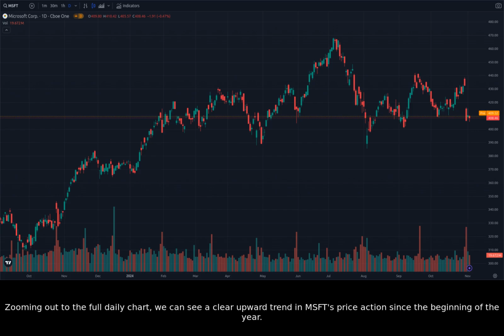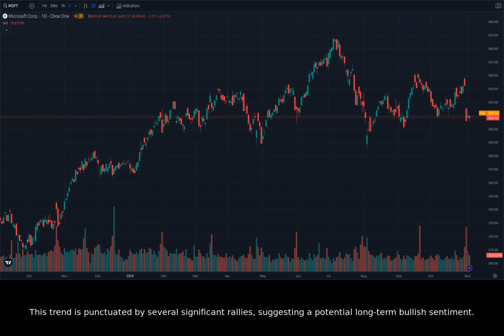Zooming out to the full daily chart, we can see a clear upward trend in MSFT's price action since the beginning of the year. This trend is punctuated by several significant rallies, suggesting a potential long-term bullish sentiment. However, we also notice a recent pullback, with the price dipping below the 200-day moving average. This dip, coupled with the recent negative news, could indicate a potential bearish short-term outlook.